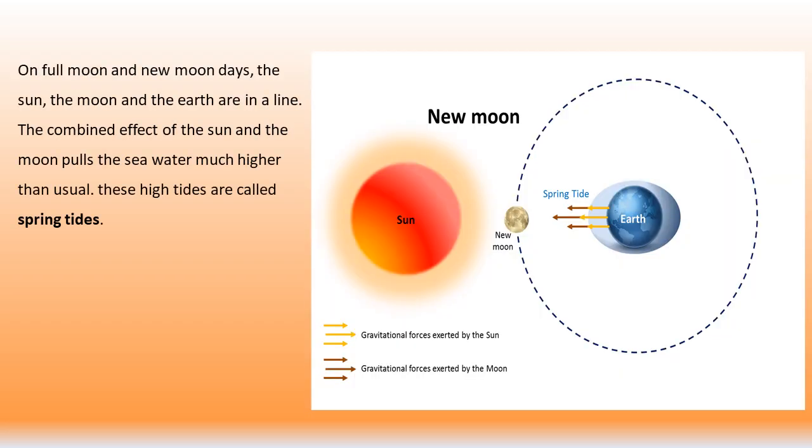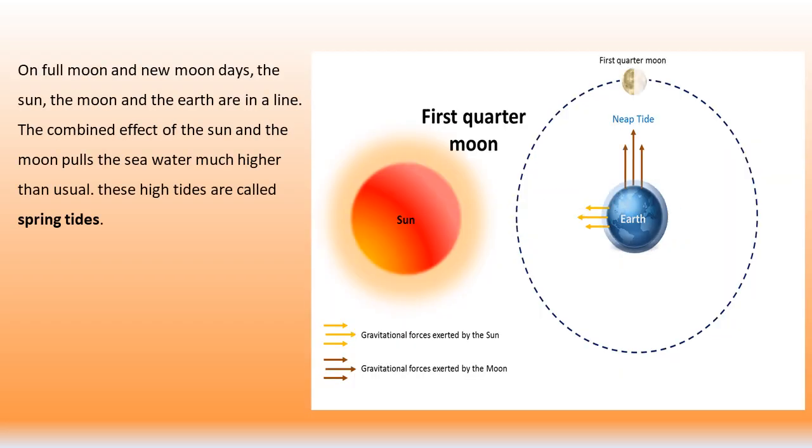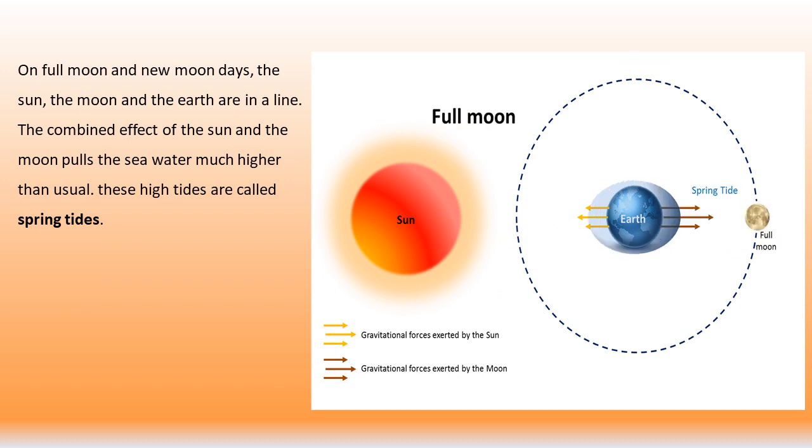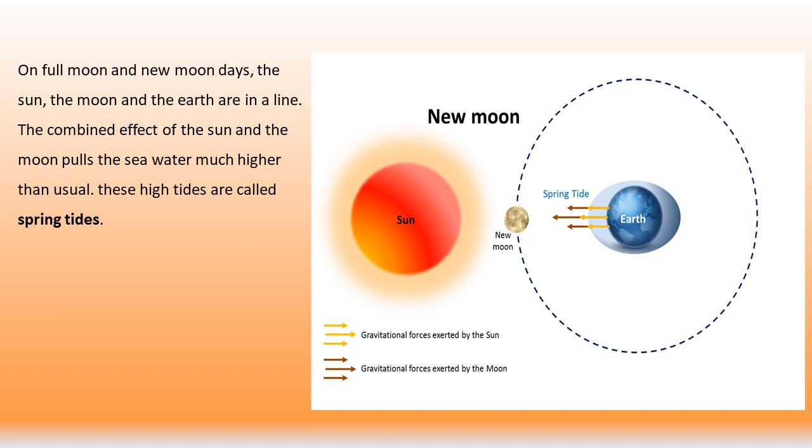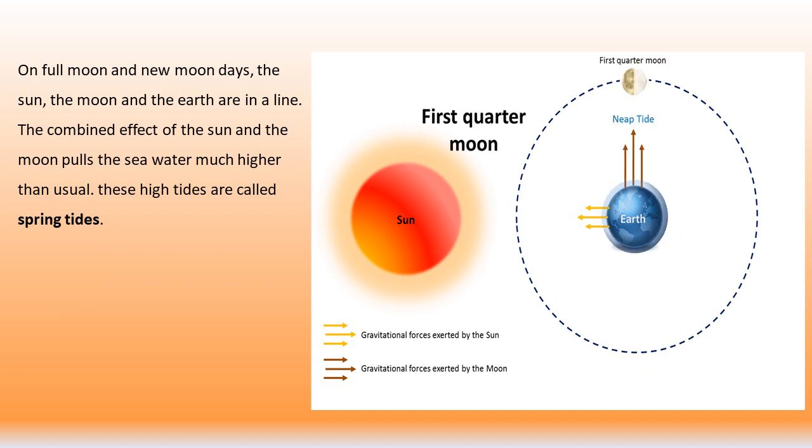On full moon and new moon days, the sun, the moon and the earth are in a line. The combined effect of the sun and the moon pulls the seawater much higher than usual. These high tides are called spring tides.